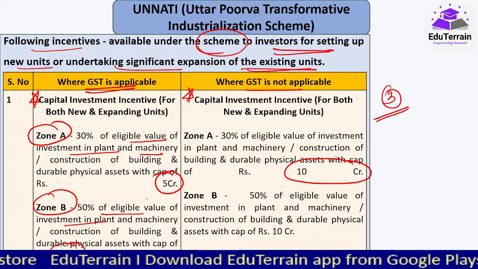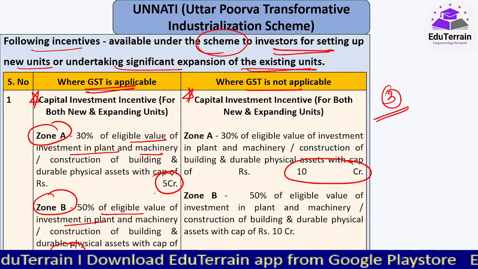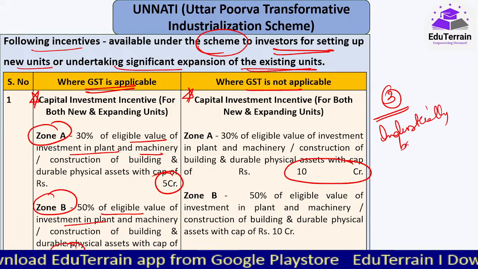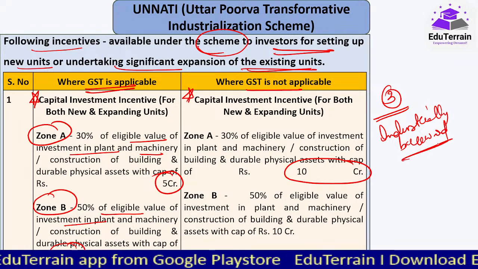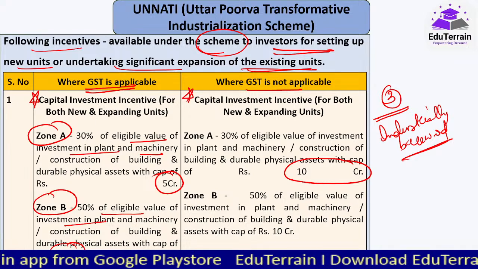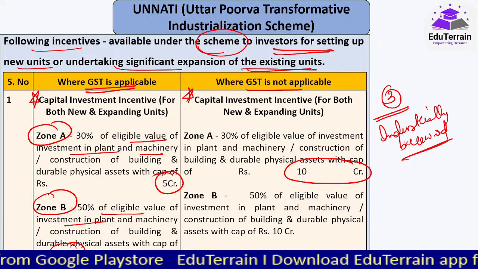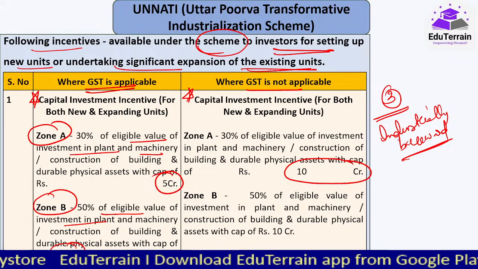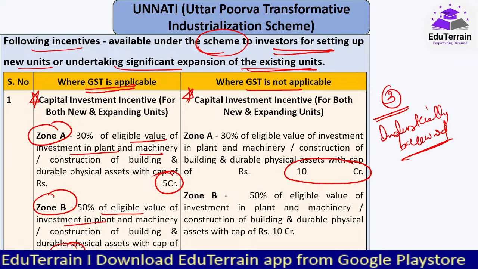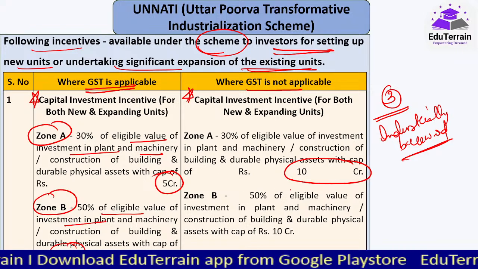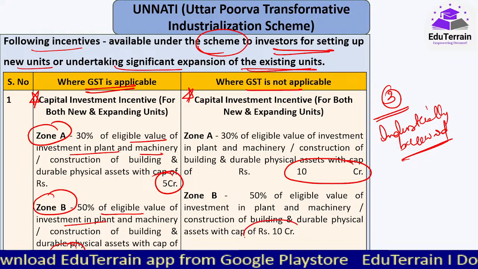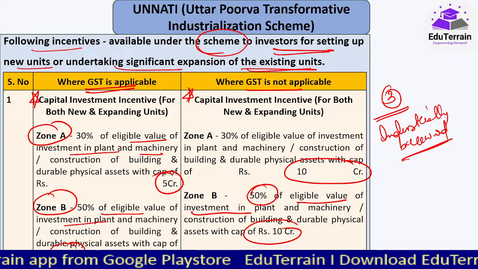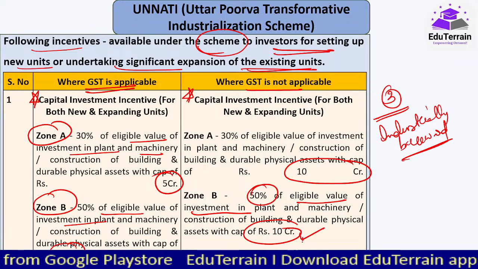Earlier also we have seen that Zone B are those areas which are industrially backward areas. So the major focus is on these areas so that they can be industrialized properly and compete at par with the already industrialized areas, thereby providing them with a chance of overall economic development. So again, where GST is not applicable, 50% of whatever the eligible investment is will be provided, but with a cap of 10 crores.